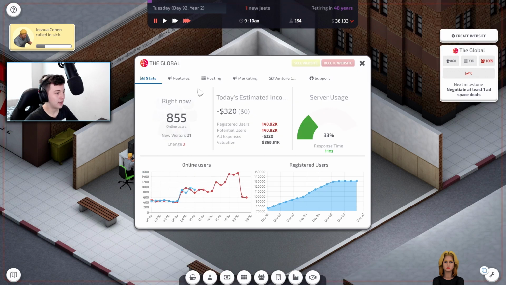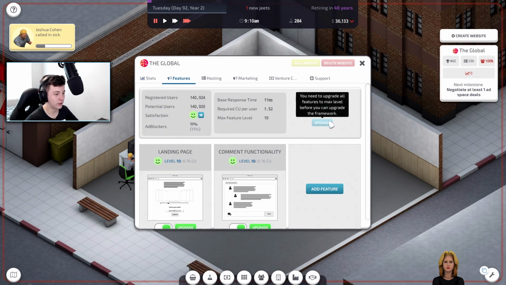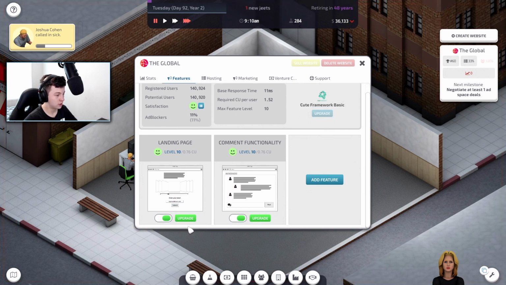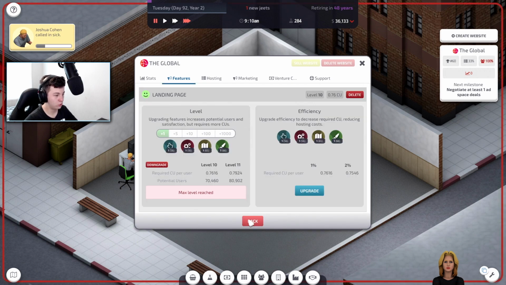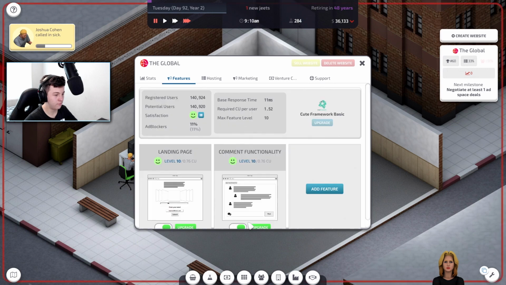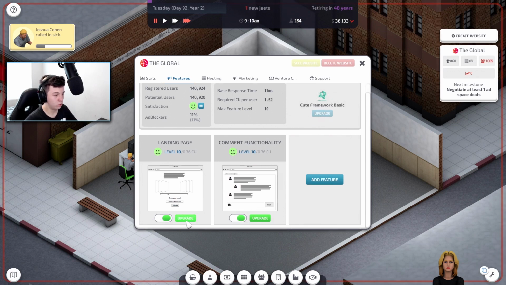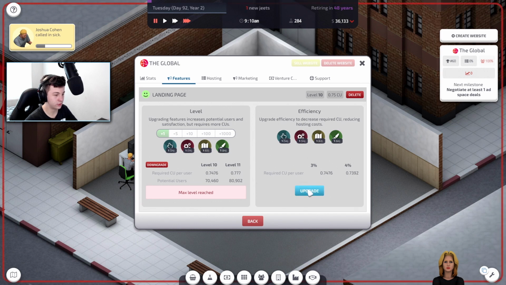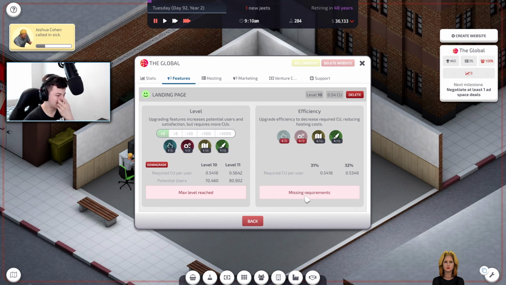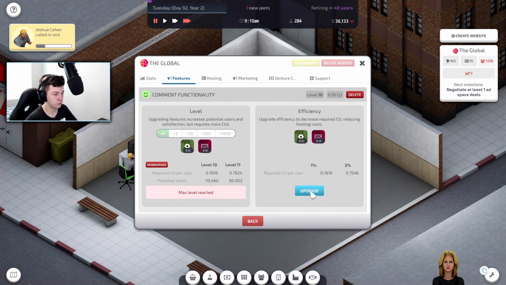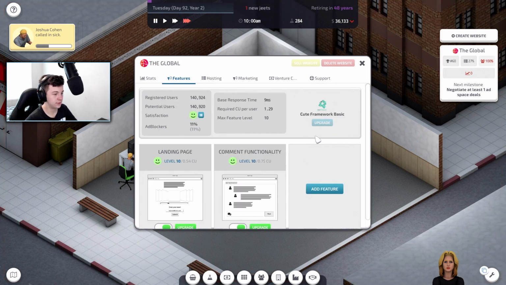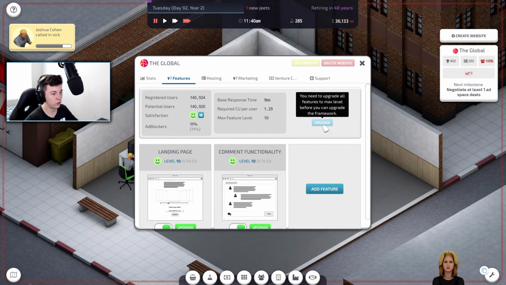Let's go to features. Can we upgrade? The game says we need to upgrade all features. If we're up to level 10 max, what do you mean? We have to upgrade everything? You need to upgrade all features to max level before you can upgrade the framework. Do I need to do this too? That's going to cost me a lot of money. Why does it want me to do this?